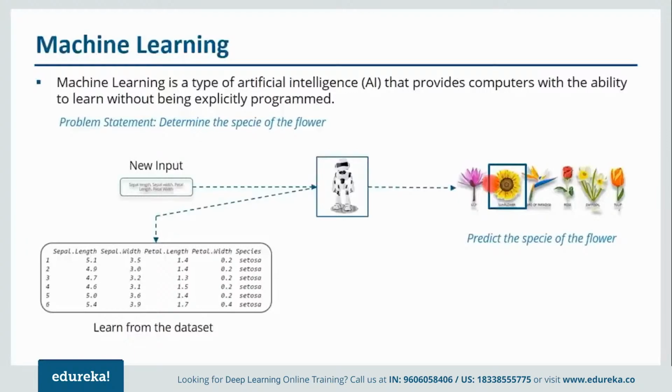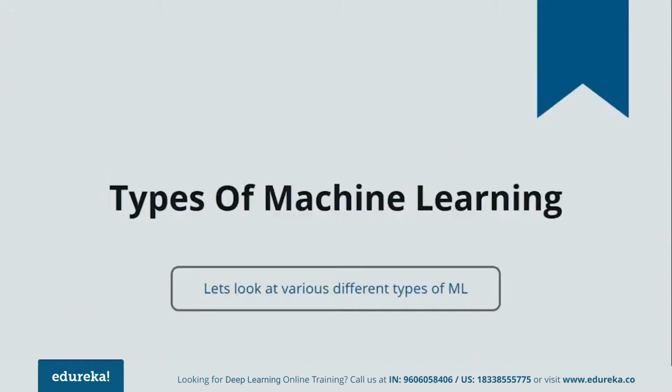It is nothing but machine learning in a nutshell. So basically, I'll just revise it once more. So you have a data set. You split that data into training and testing data. With the help of training data, you train your particular machine. And after that, you test it in order to determine the accuracy. And once it is done, whenever you give a new input, it will predict the desired outcome. So this is how machine learning works, guys. Let us move forward and understand various types of machine learning.